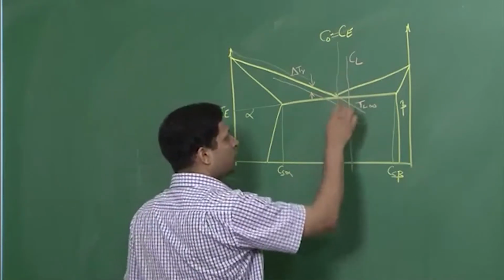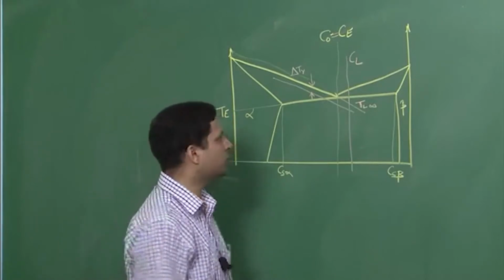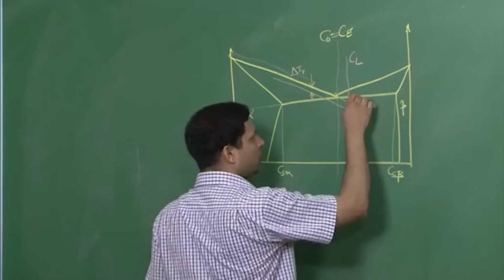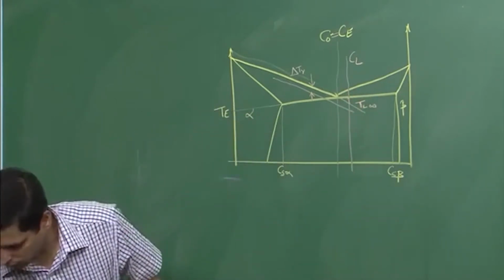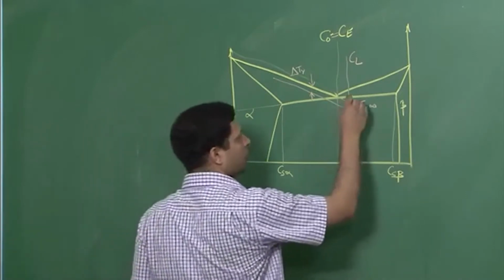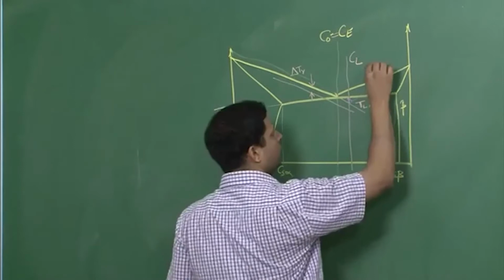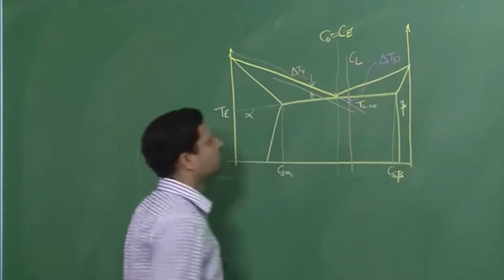Now that liquid composition is different from the eutectic composition, and because of that difference in composition there will be another supercooling or undercooling, which is given as delta TD.